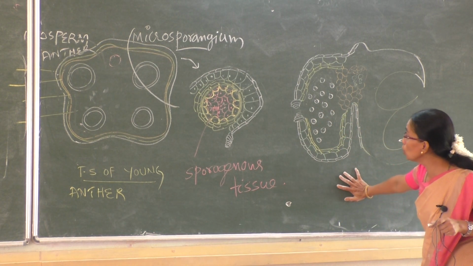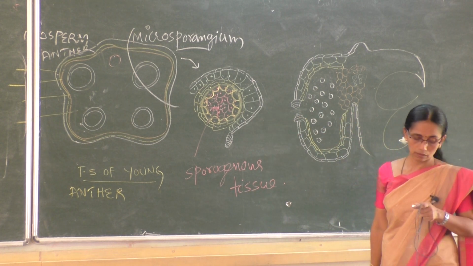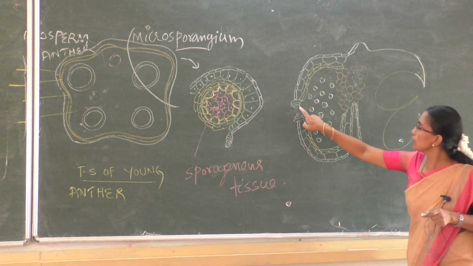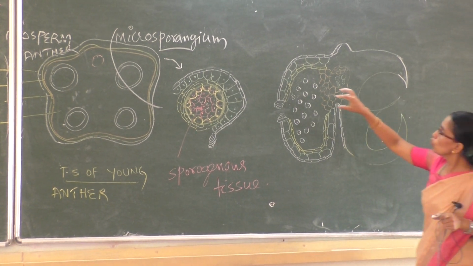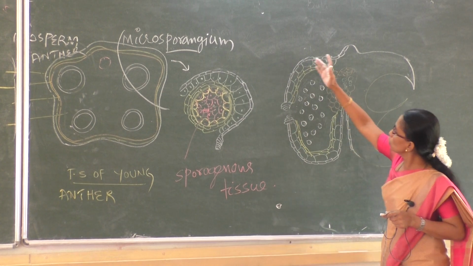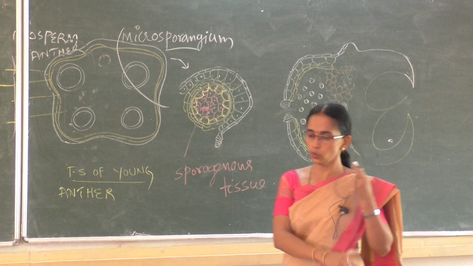The anther is mature and they exert pressure on the wall, and the anther breaks at 2 points, in between the 2 microsporangia of a lobe. So this is one lobe, and these pollen grains are released out.